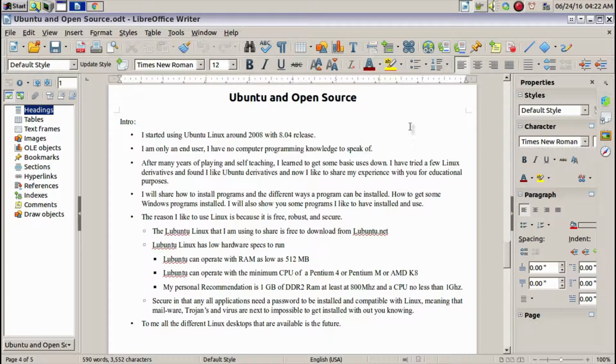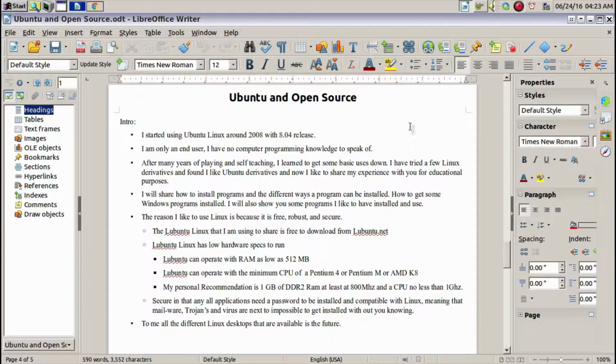I've started using Ubuntu Linux around 2008 with the 8.04 release. Friends, I'm only an end user. I have no computer programming knowledge to speak of. It has only been after many years of playing and self-teaching that I learned to get some basic uses down.